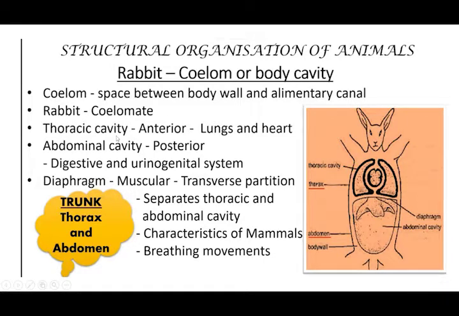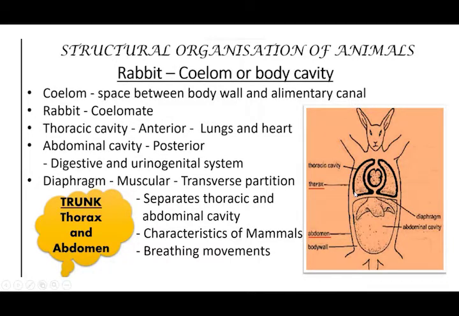And what about the thoracic cavity? The anterior part is the thorax region, and this anterior part has lungs. Lungs and the heart are present in the thorax part. And then the posterior part, that is the lower part, has the abdominal cavity. The digestive system and urinogenital system are present in this abdominal cavity.